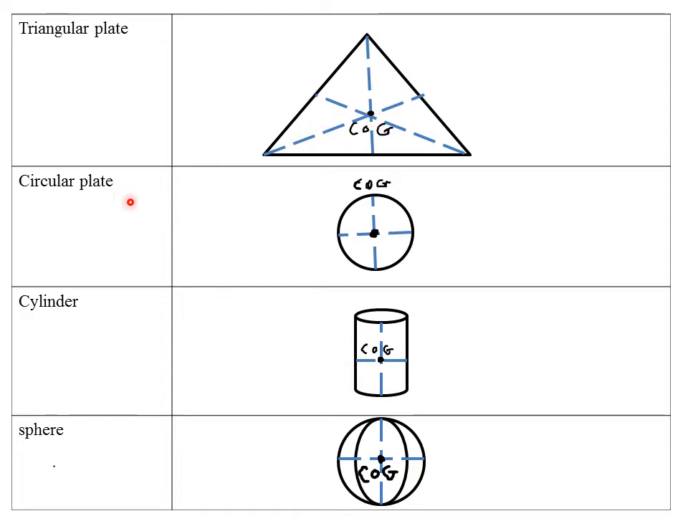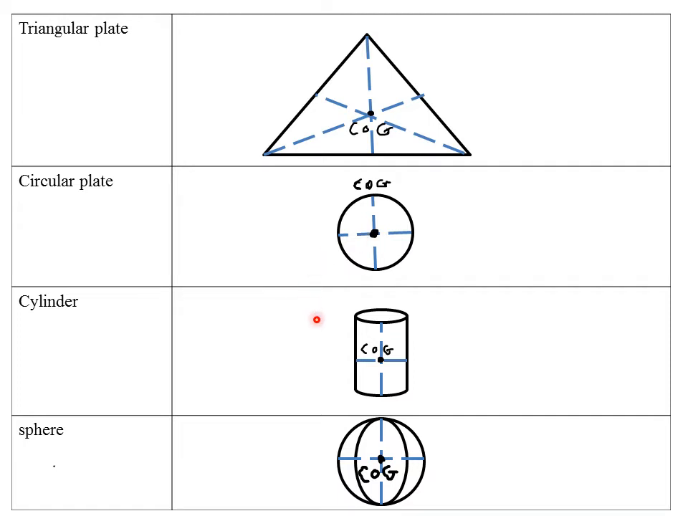Then for a circular plate, you simply construct the diameters. You simply construct any two diameters. Then the point of intersection of the two diameters, or even three diameters, will represent the position of center of gravity. Remember, the point of intersection of the diameters also represents the center of that particular circular plate. So you simply construct any two or even three diameters, then their point of intersection will represent the position of center of gravity.